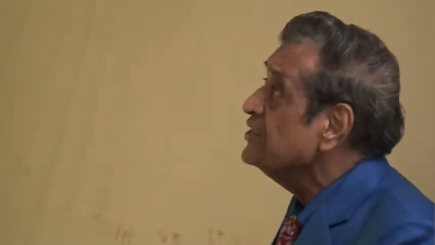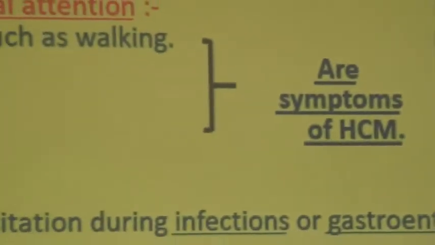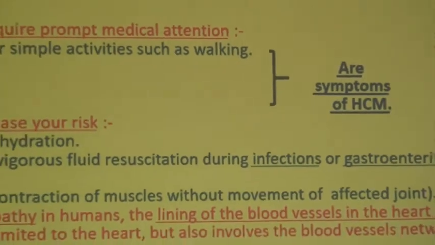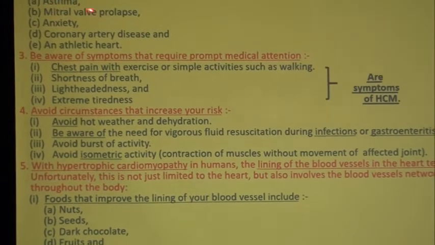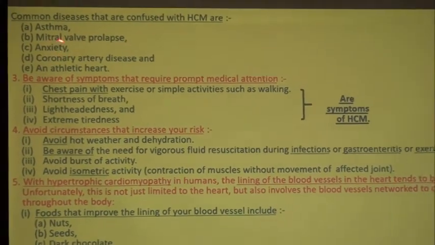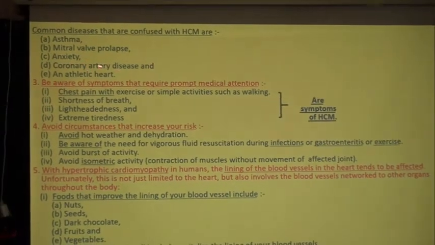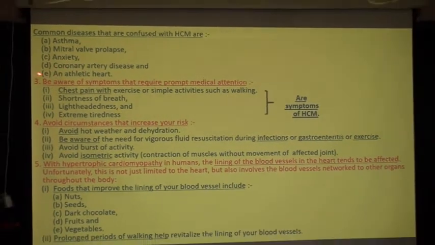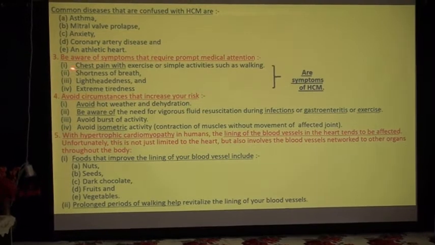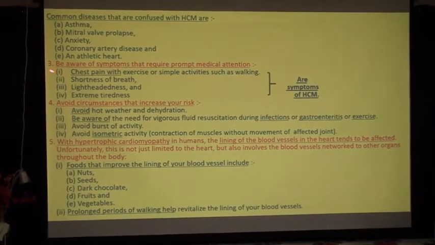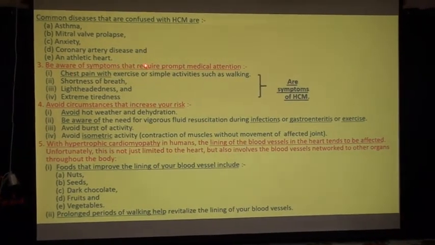Now I am going to take you through the common causes that are confused with hypertrophic cardiomyopathy. They are number 1, asthma; number 2, mitral valve prolapse; number 3, anxiety; number 4, coronary artery disease; and 5th, athletic heart.